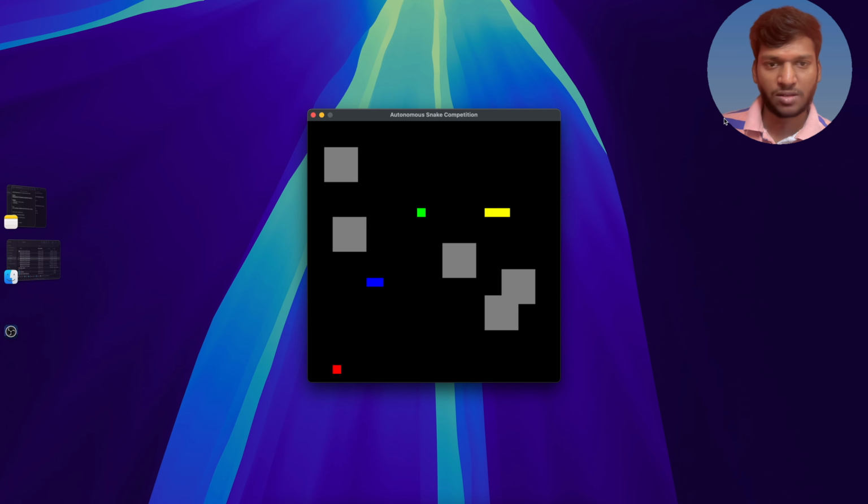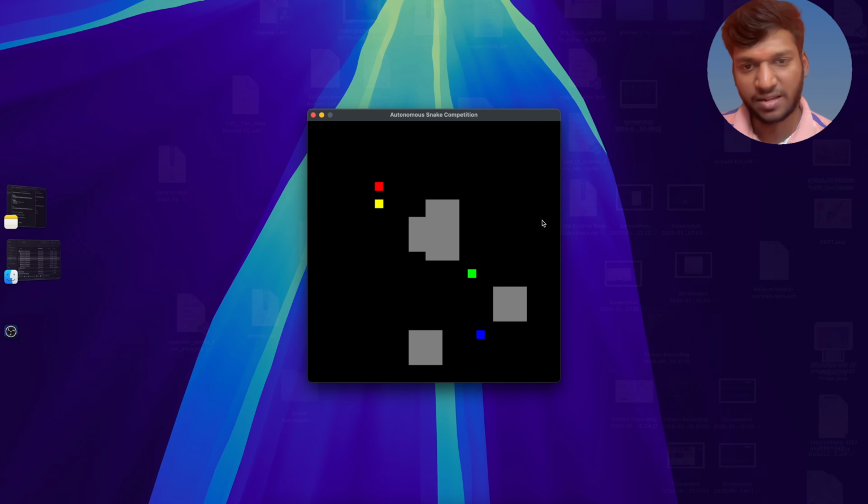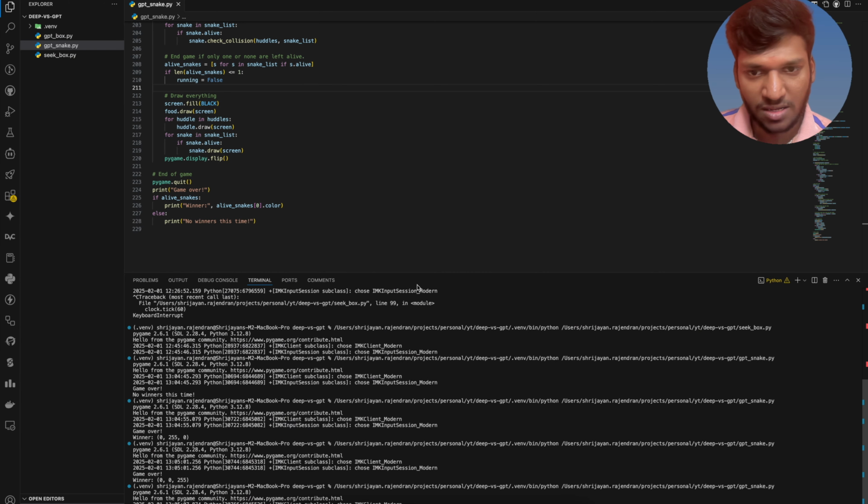So there are now three snakes actually. If any one hits the wall, then it automatically exits. If you see here, right? Yeah, so this is working, but not what we expected. Let's see what DeepSeek has done.